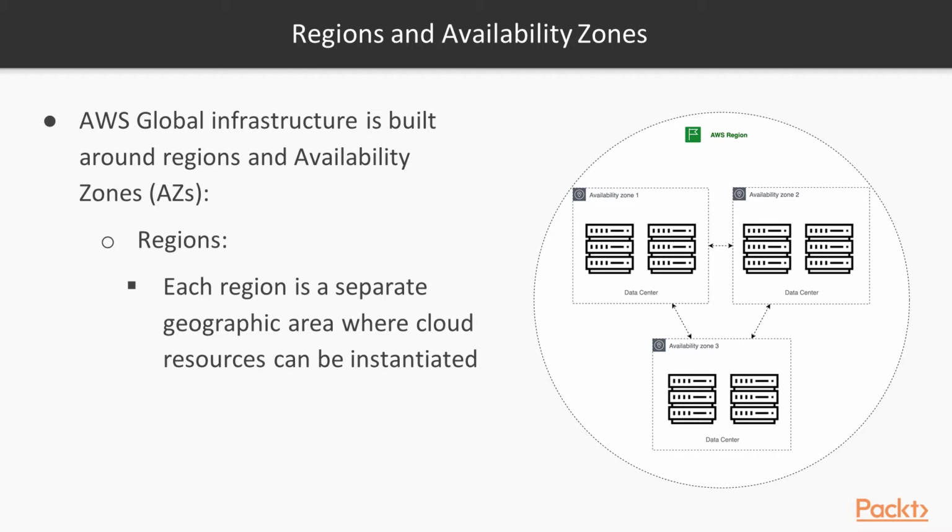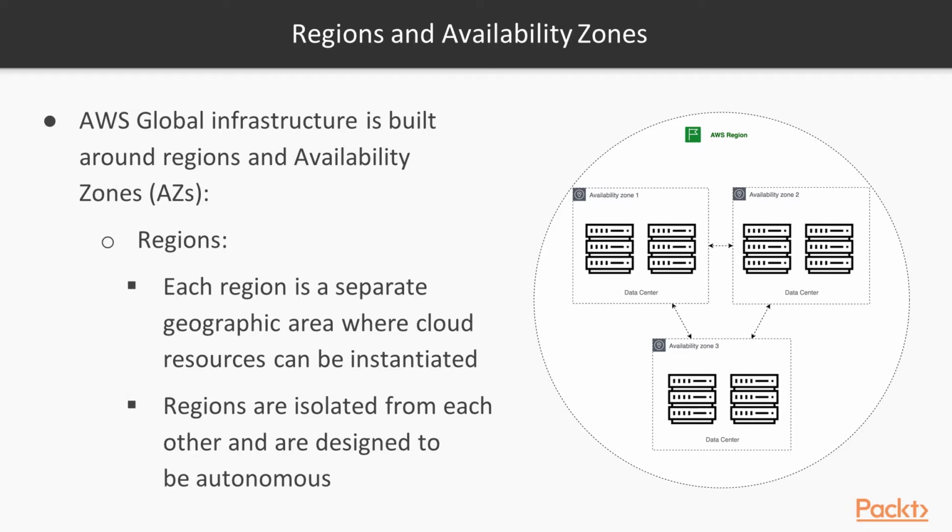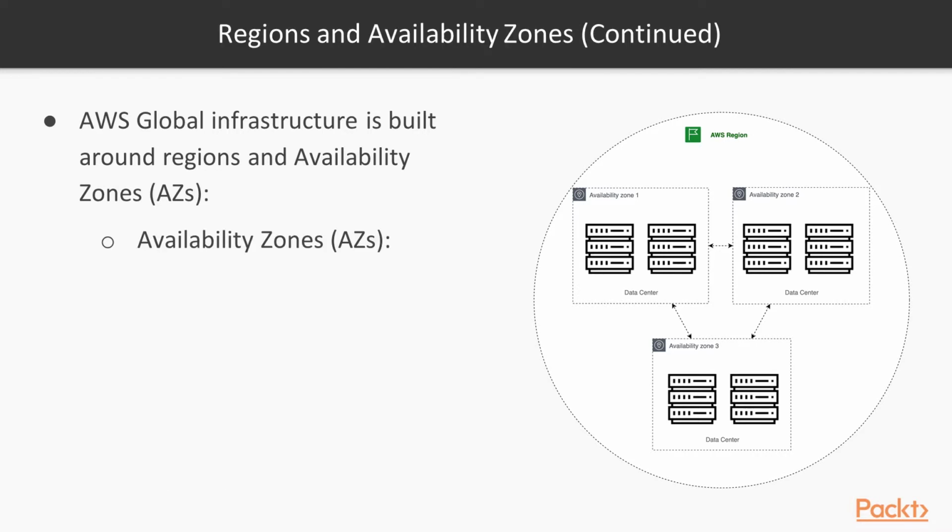And within each of those, we have availability zones. Regions are isolated from each other and are designed to be autonomous. So if it ever happened that an entire region was affected by a natural disaster or something like that, that region could go down and all other regions around the globe would not be affected. They are completely isolated.